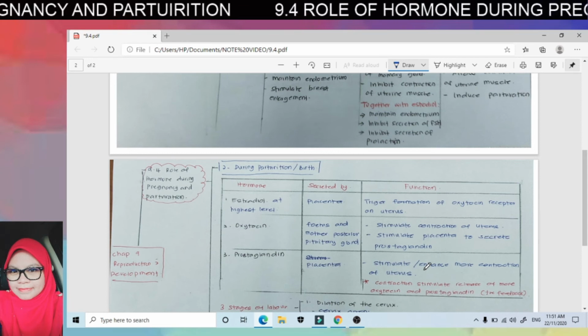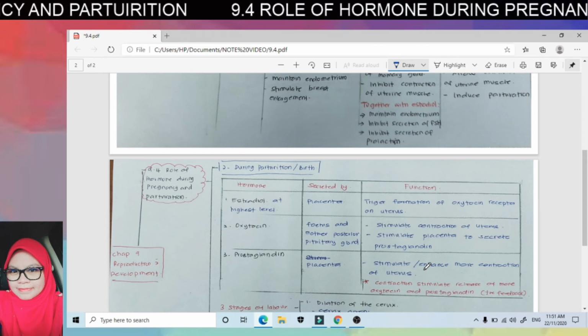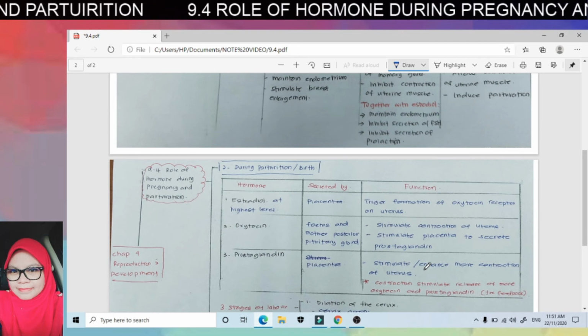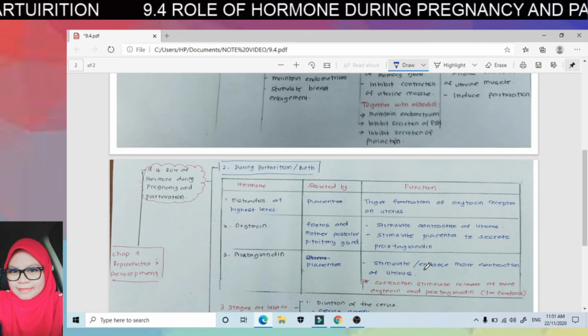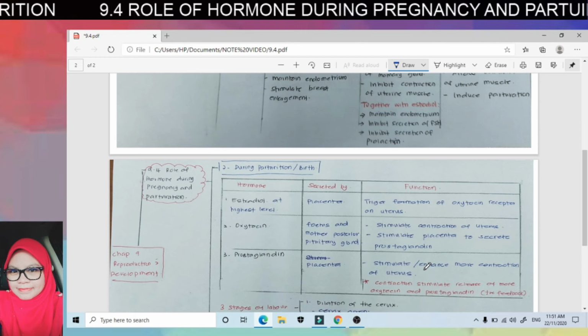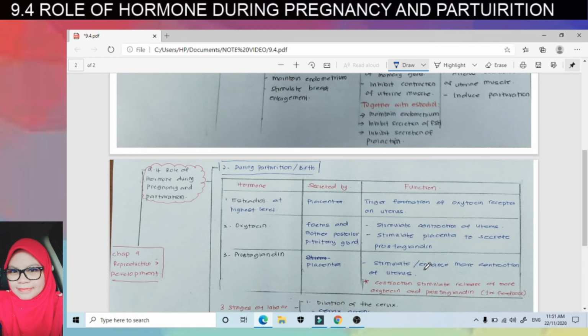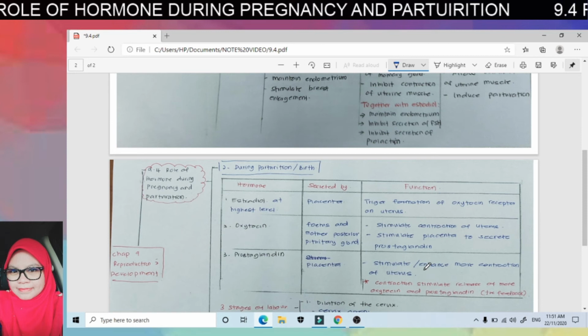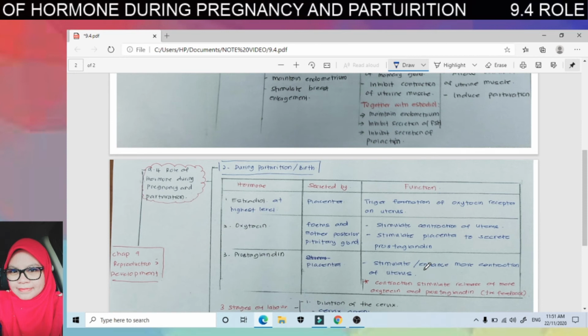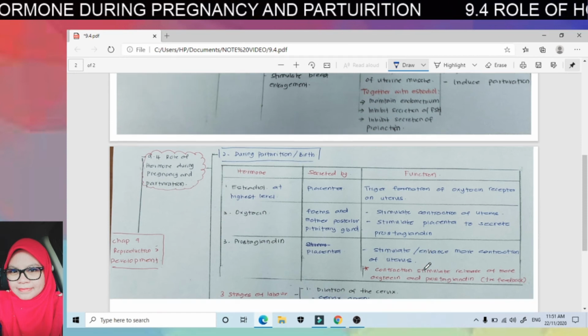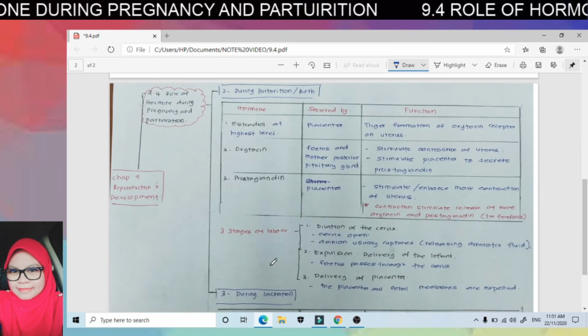So bila lebih banyak oksitosin yang dihasilkan, placenta pula akan menghasilkan lebih banyak prostaglandin. So that's why contraction akan berlaku lebih kerap dan lebih kuat dari masa ke semasa, sehinggalah berlakunya labor process.